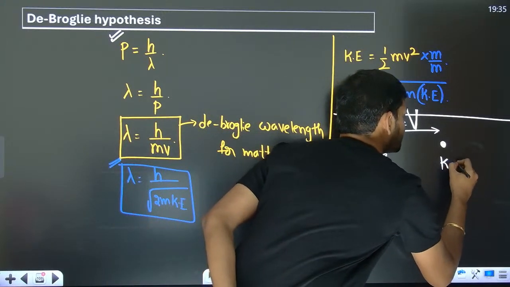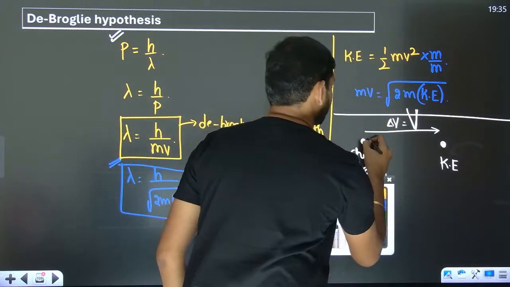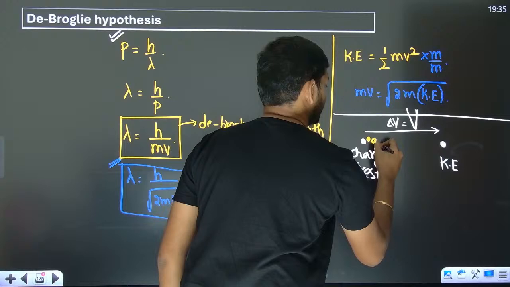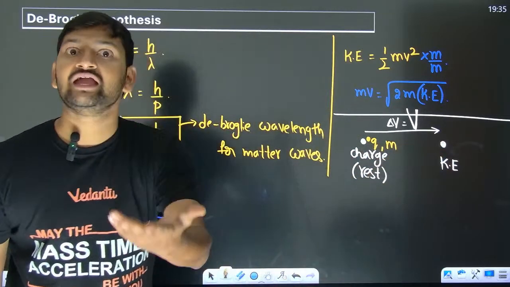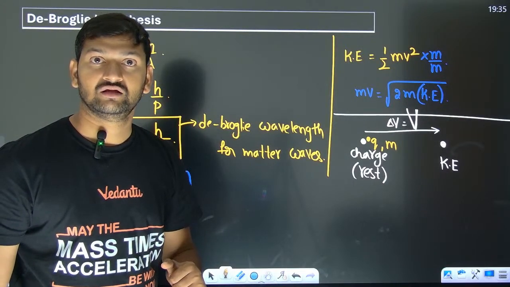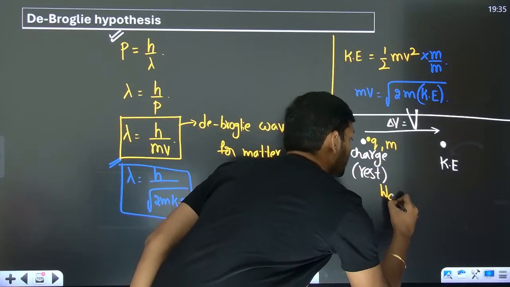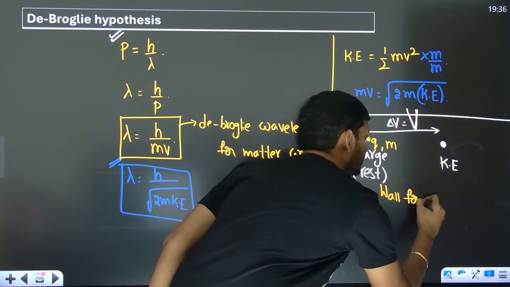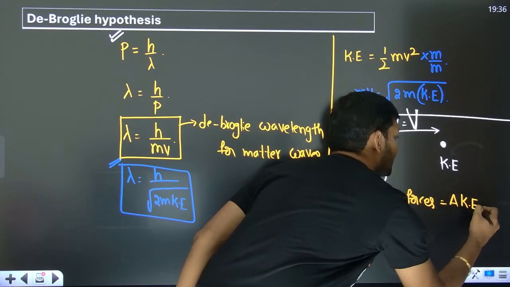Then obviously when the charge q and mass m is accelerated through a potential difference, it will gain kinetic energy, right? So the work done by all the forces is going to be the change in kinetic energy.